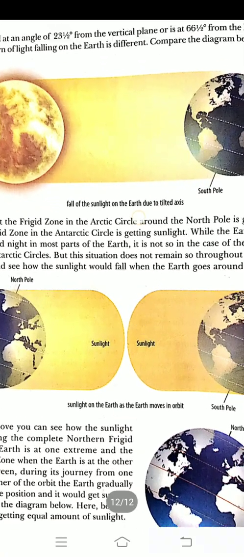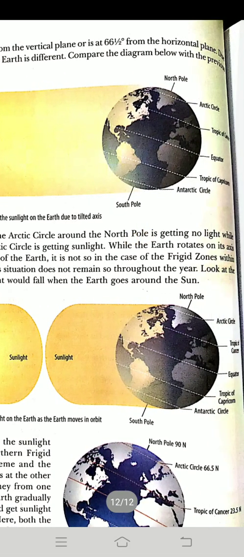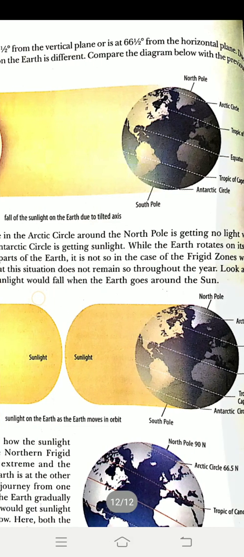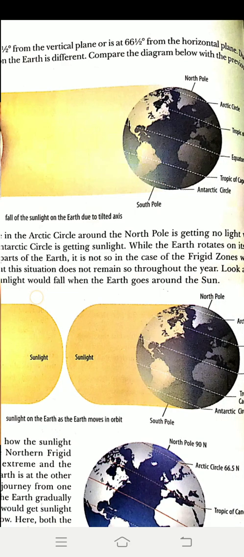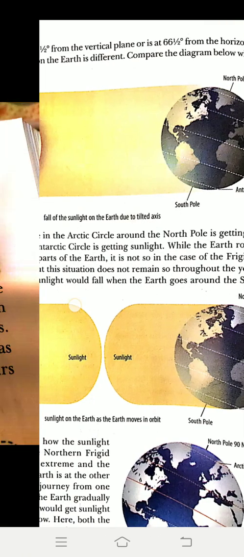Basically beta, our earth is tilted, but the axis is tilted at 23.5 degrees. See this, and 66.5 degrees to the horizontal plane. Due to the tilt, the pattern of light falling on the earth is different. Compare the diagram. See this beta, at both the poles there is sunlight in a slanting way. The middle part, यानी equator, has sun rays directly, and there is the Tropic of Cancer and the Tropic of Capricorn, where there are slanting or vertical rays. Okay, so do you notice this?